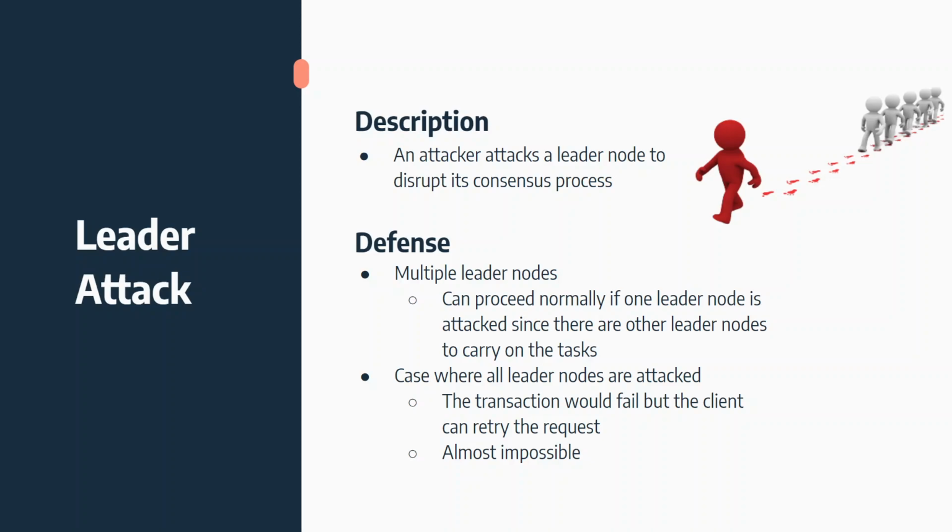In the rare, almost impossible case that all of the leaders are attacked, this transaction will just fail for this one request, and the client can just retry the transaction with another new request, and this is independent from all the other transactions on the network. So yeah, it's not a big issue if one leader gets attacked, as there are other leader nodes to proceed the consensus process.